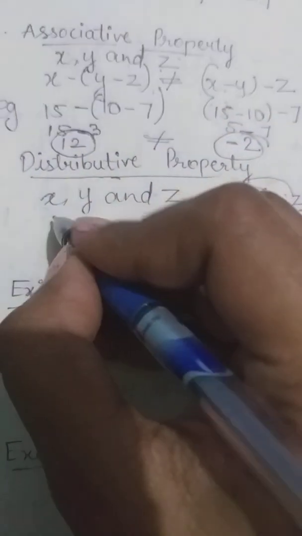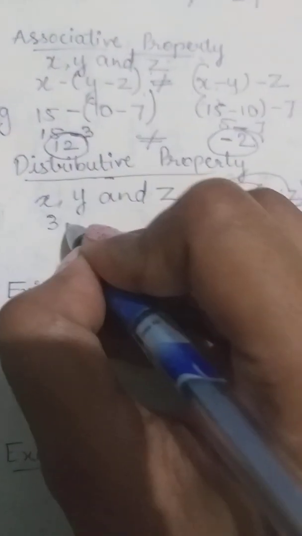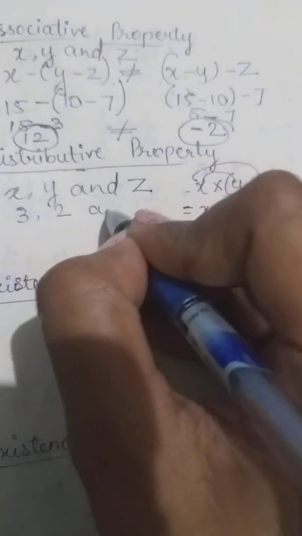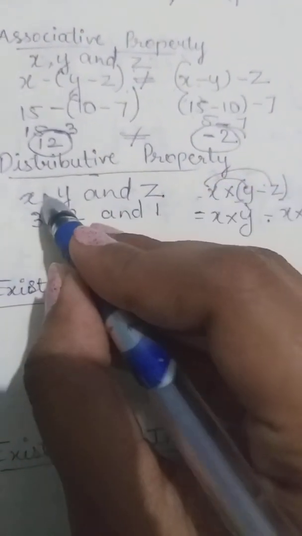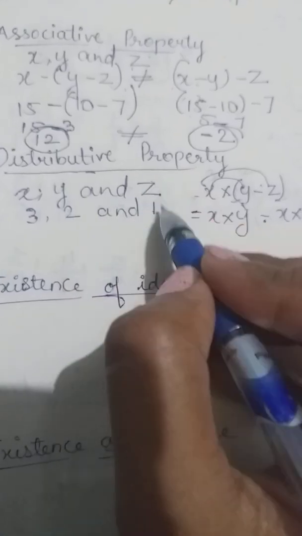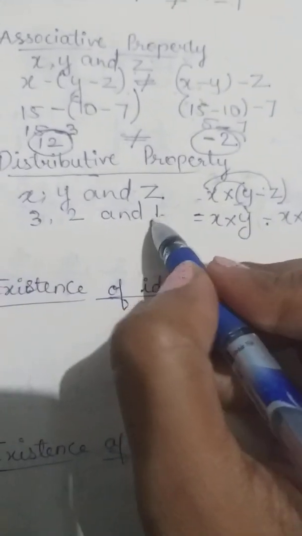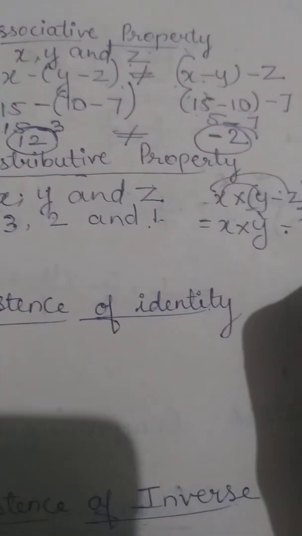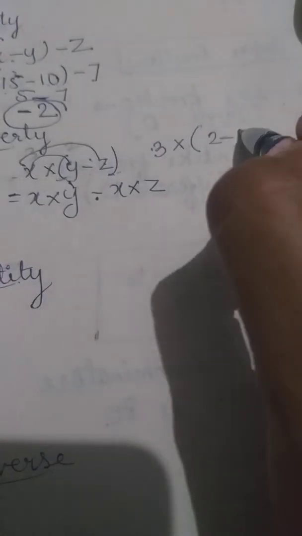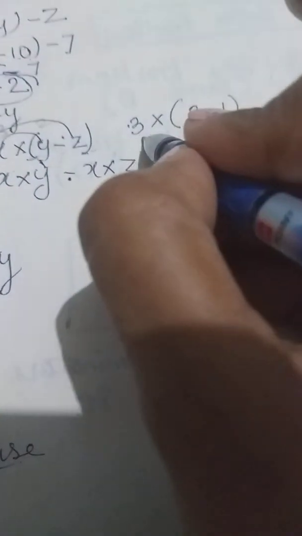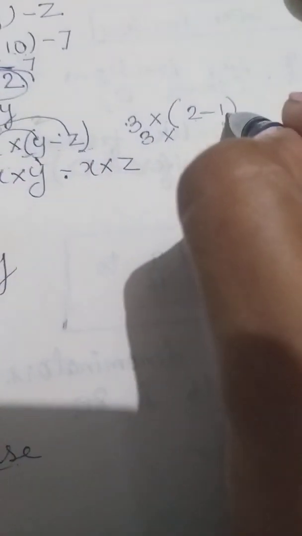Okay, for your understanding I'll explain. 3, 2 and 1. I have taken this example in place of x, y and z. I have taken these 3 numbers. For example, if I write 3 multiplied by 2 minus 1. See, 3 multiplied by 2 minus 1, that is 1. So 3 ones are 3. So in the first case, the answer is 3.